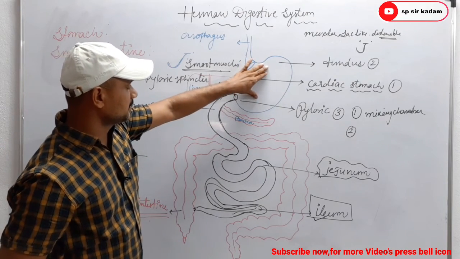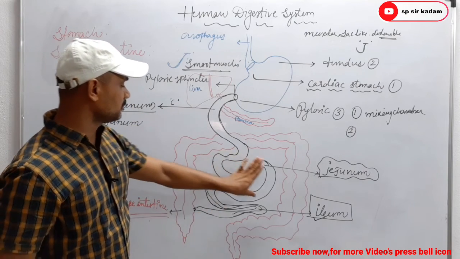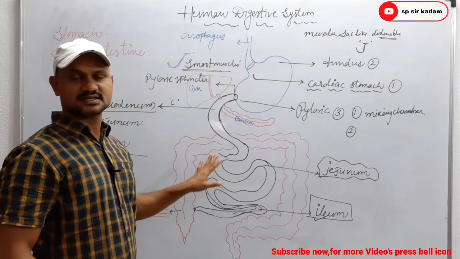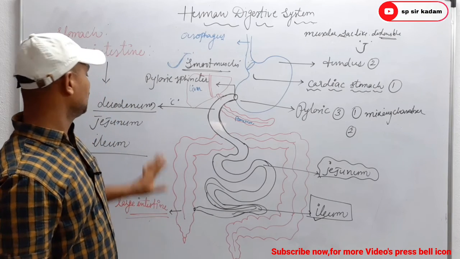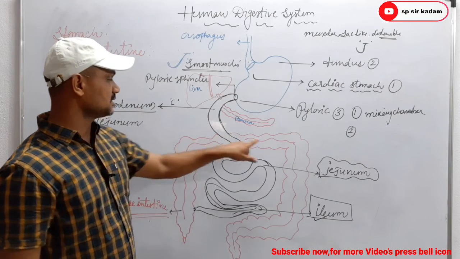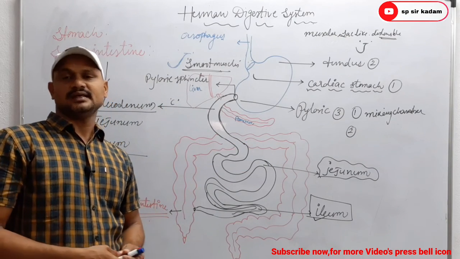About the stomach and small intestine: here most of the food material is digested in the small intestine. Total food material is completely digested in the small intestine. Clear? So next, the small intestine opens into the large intestine. Clear? So the large intestine will be in the next video.